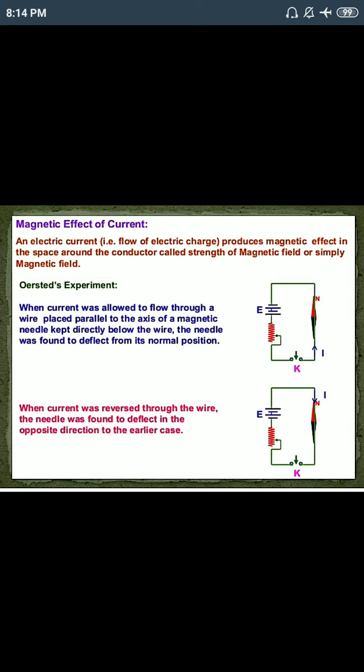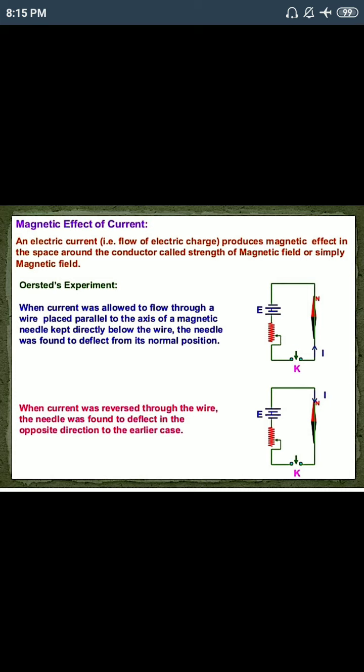So if we reverse the current through the wire, the deflection of the needle also reverses. That means if in the first case the needle deflects to the right side, in the second case it will deflect to the left side. So the deflection direction also changes as we reverse the current.